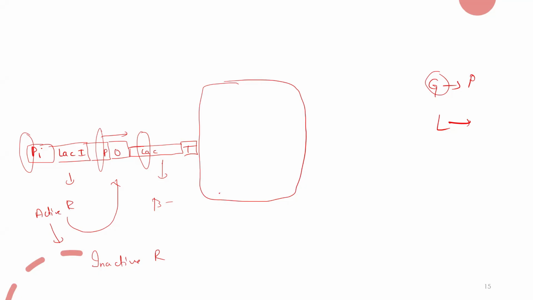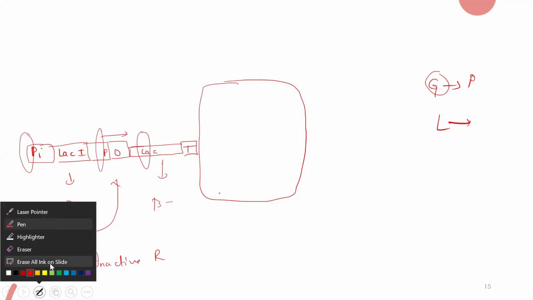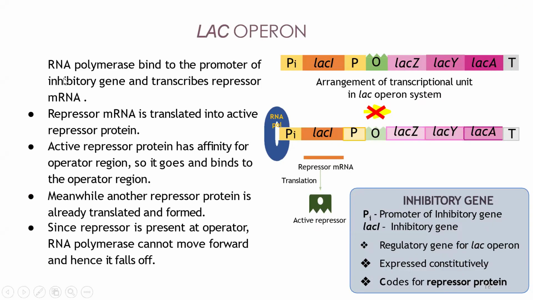Understood this? Is it making any sense? Yes, sir, understood. What about you, Banu? Yes, can you explain again? Hmm? Banu, please tell me again. I didn't get you.